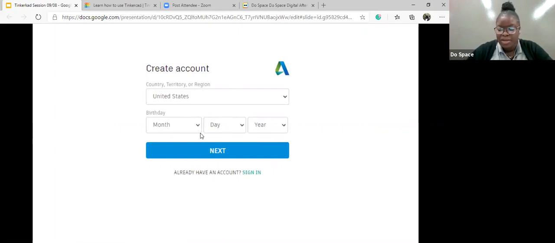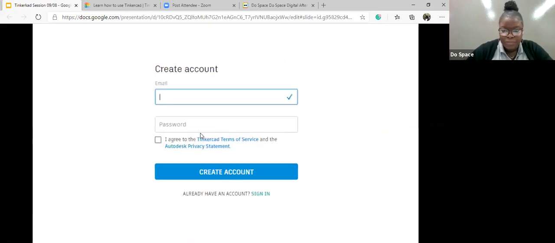And then you go ahead and put in your birthday, and then it asks you for an email and a password. You can ask your parents for permission if you don't have one of your own, so they can help you create, because you would definitely get a notification email to your personal email after you create the account. So go ahead and put in an email and of course your password, and make sure not to tell anyone your password.